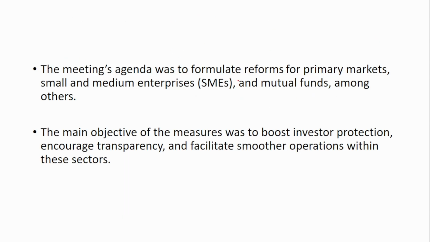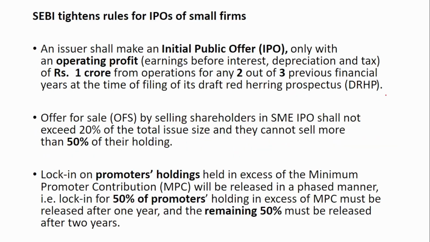So the meeting's agenda was to formulate reforms for the primary markets, small and medium enterprises and the mutual funds. The main objective of the measures was to boost investor protection, encourage transparency and facilitate smoother operation within these sectors. You know that investor protection is the main objective of SEBI. First is SEBI tightens rules for the IPO, that is initial public offers of small firms.